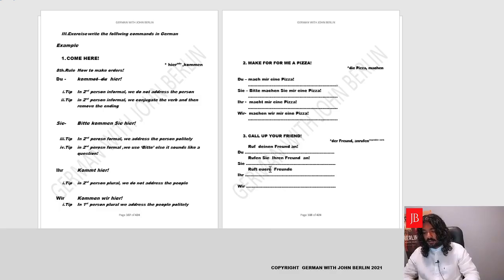Whenever you add something to euer, you remove the e from between, and it becomes eure, not euer. Okay. Ruft eure Freunde an. Close the verb with the prefix. Fantastic. Yes. So this is your second person informal, formal, and plural. Now we are talking about first person plural.